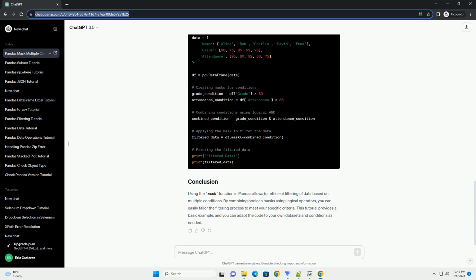Using the mask function in pandas allows for efficient filtering of data based on multiple conditions. By combining Boolean masks using logical operators, you can easily tailor the filtering process to meet your specific criteria. This tutorial provides a basic example, and you can adapt the code to your own datasets and conditions as needed.